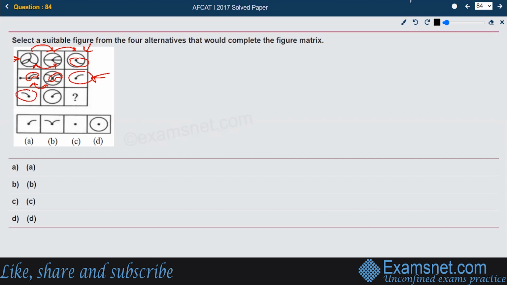Let us see this figure and this figure. What is common between these two? Just the dot is common. So only the dot will come here as the answer. So option C is right.